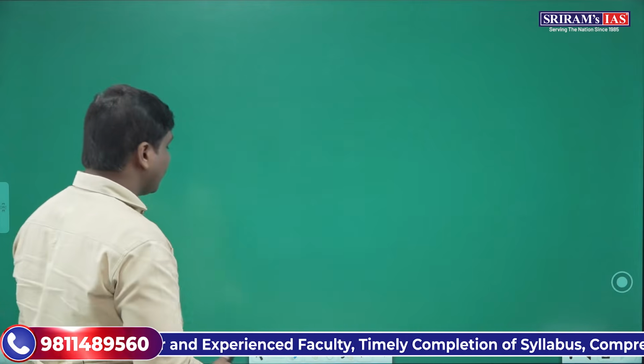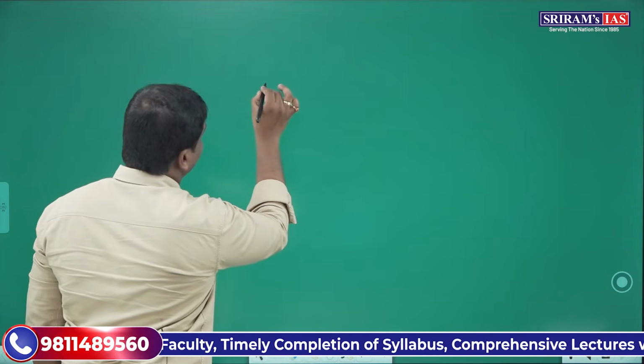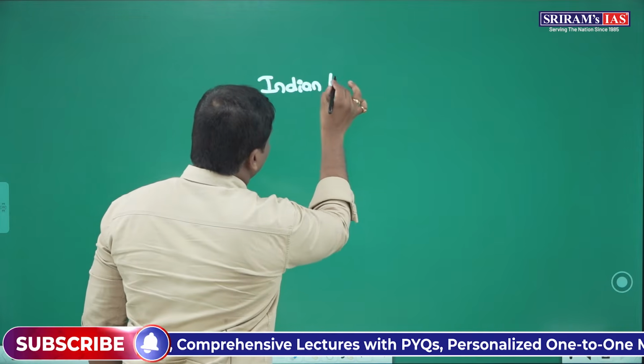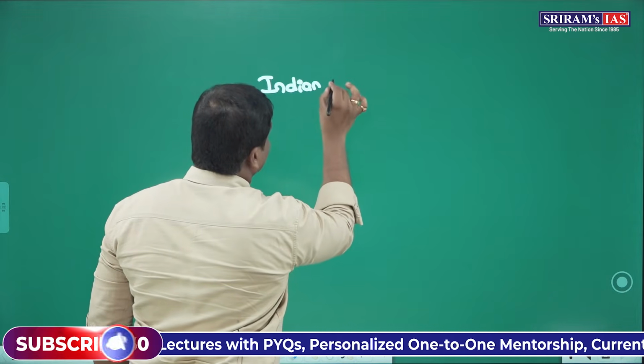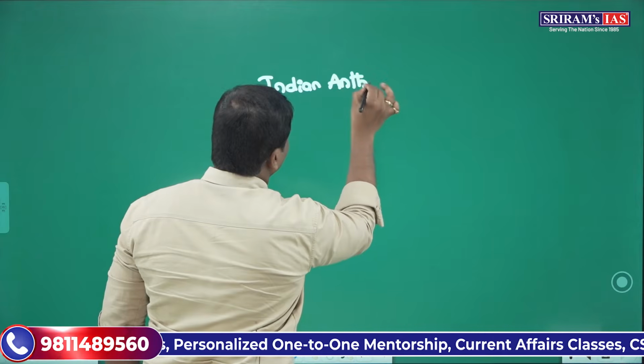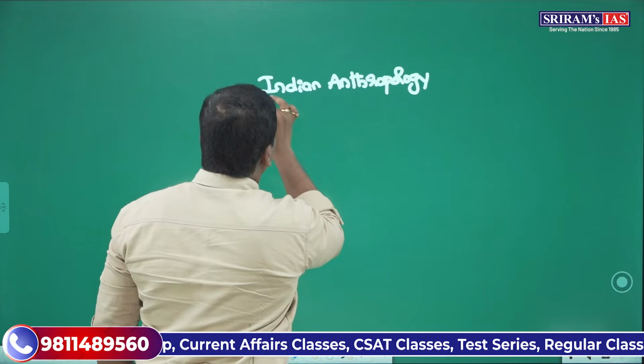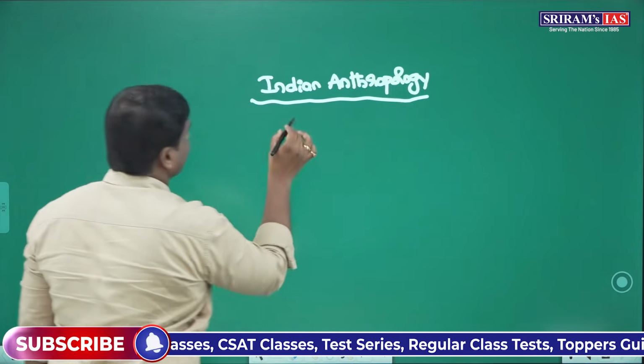Then from the perspective of Indian anthropology, paper 2, we will study various aspects. We will study how Indian culture and civilization started.